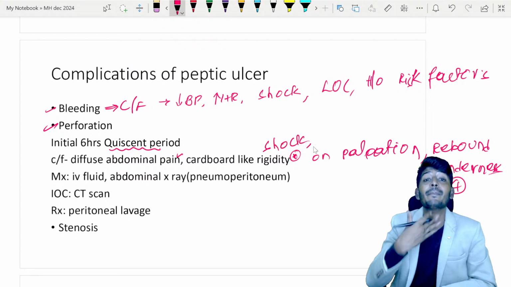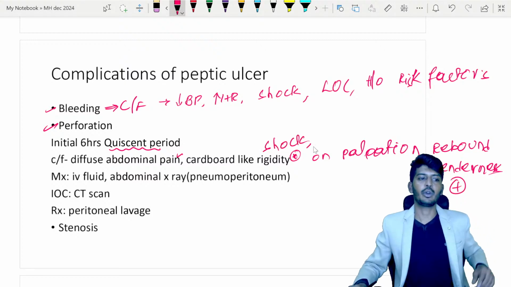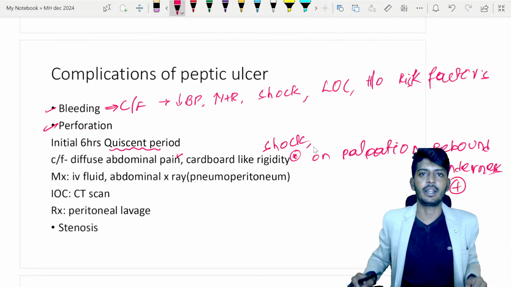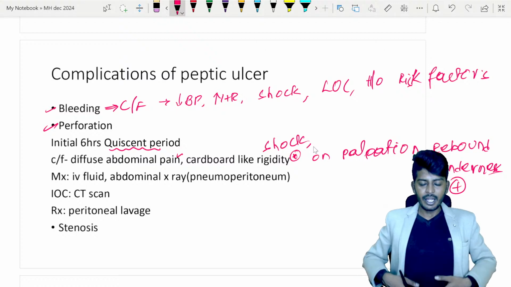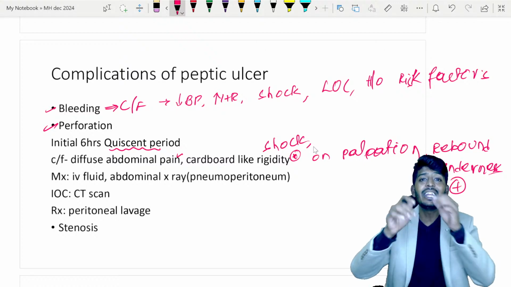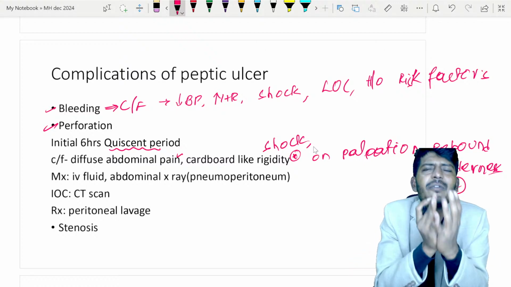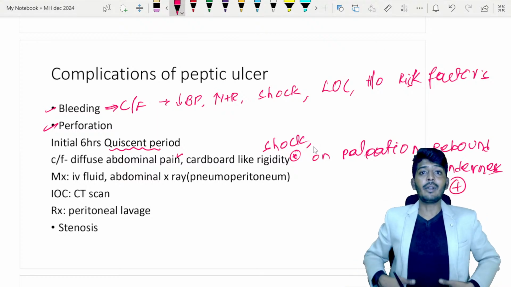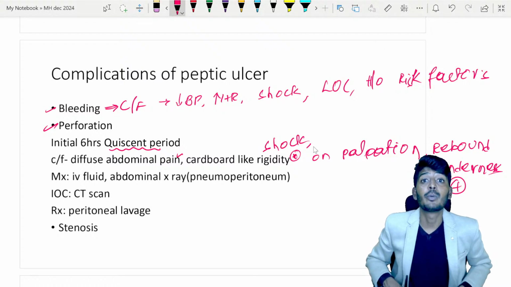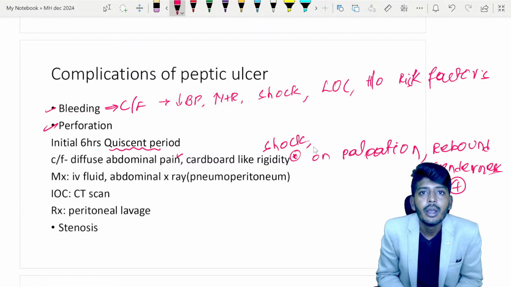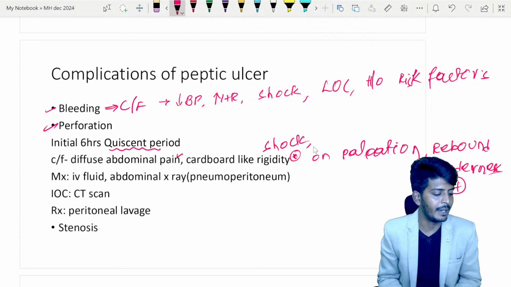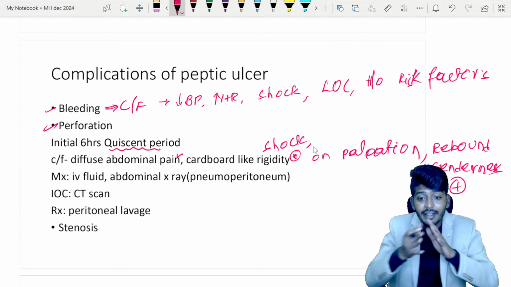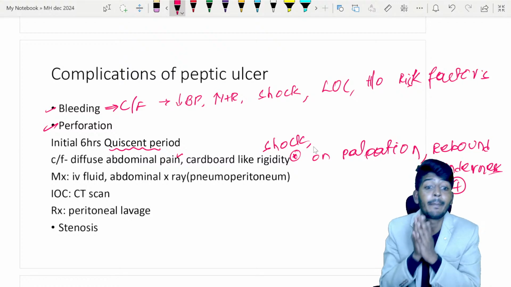Now think about this, I'll explain. If there is a perforation, the whole peritoneum is infected. If you try to breathe, you stretch the peritoneum. Any inflamed structure, if you move it, will lead to severe pain. Here it is peritonitis. So if I take a deep breath, I will move the peritoneum and I will have severe pain. So the patient will do dog-like breathing. Why dog-like breathing? Because he doesn't want to move the peritoneum, so that he will not have pain.